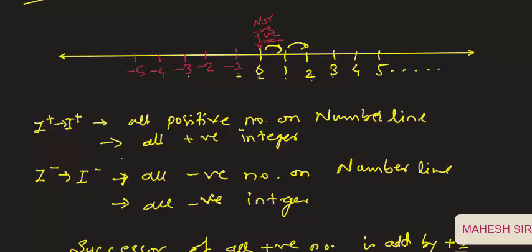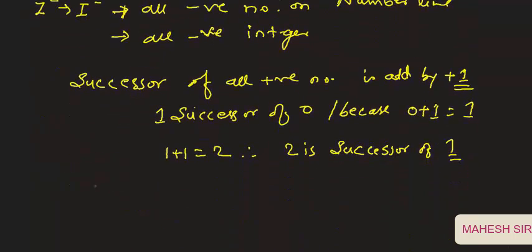-1 is the successor of -2. Okay, so this is the successor. This -2 is the successor of -3. Look at here how it is possible. Look at this, students. If I am writing here -1 and adding +1, what becomes? It becomes 0.